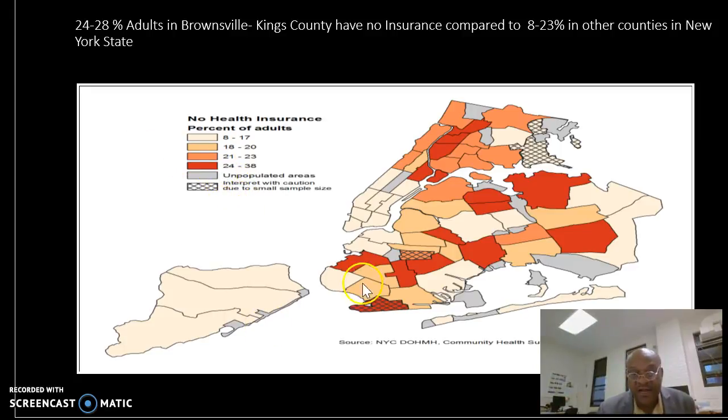If you look at other counties with lighter colors, you can see that they have a lower percentage of no health insurance. For example, the light gray color over here has about 9 to 17%, and overall, Brownsville, Kings County, has high unemployment and uninsured residents.